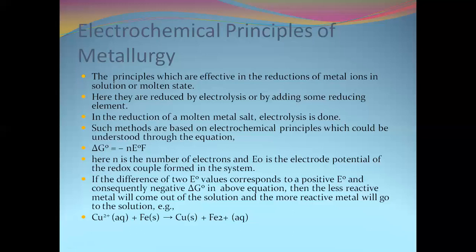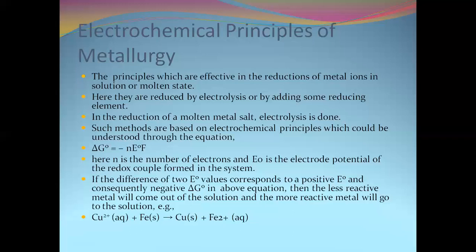To occur a reaction, the sum of the delta G naught values of the two different equations must be negative.